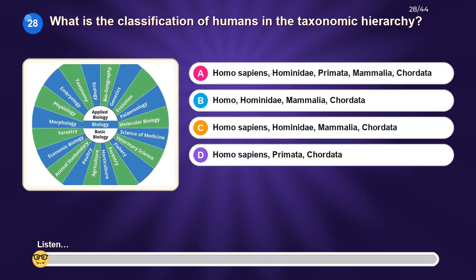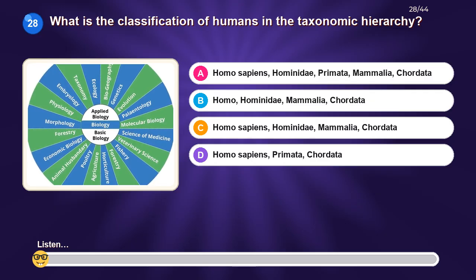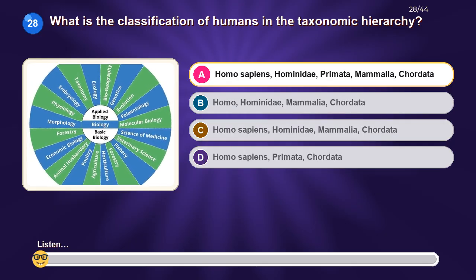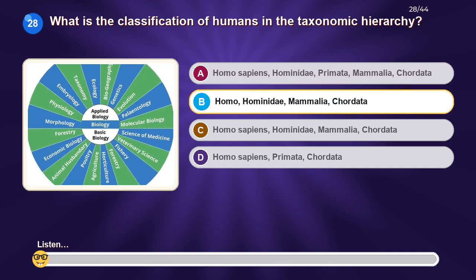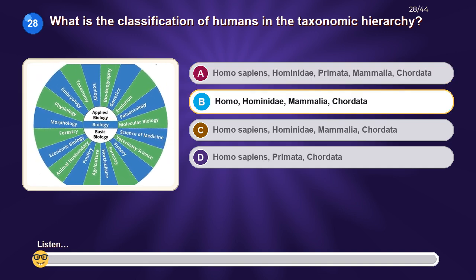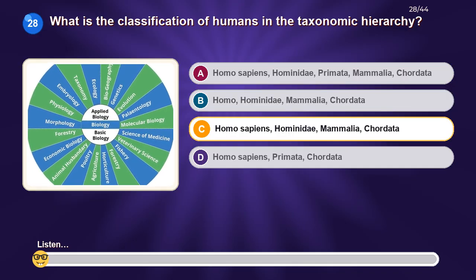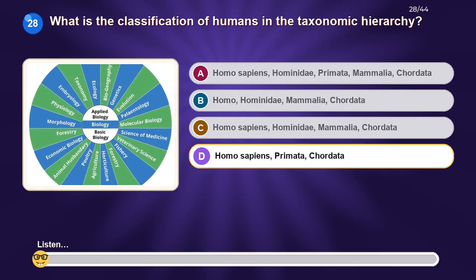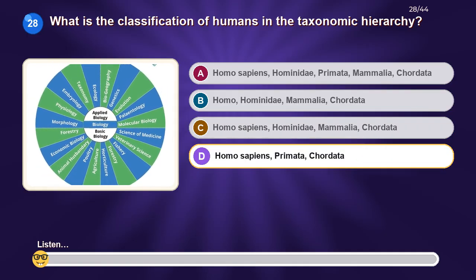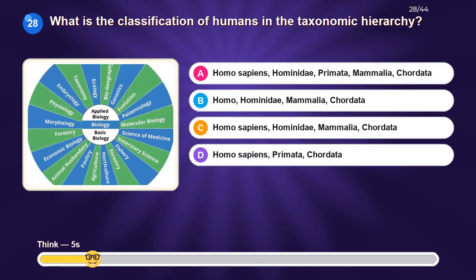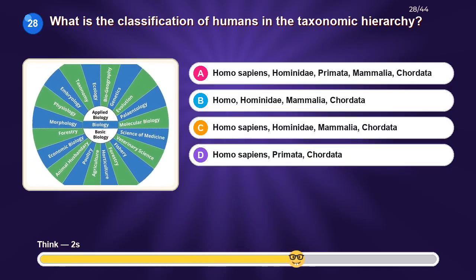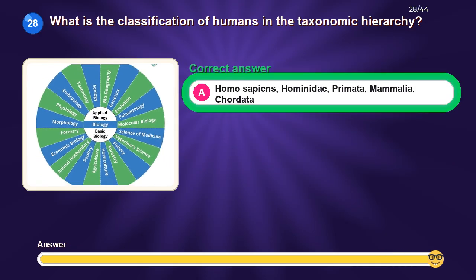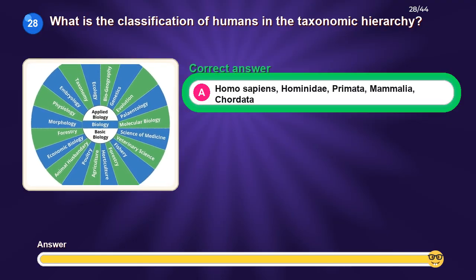What is the classification of humans in the taxonomic hierarchy? Option A, Homo sapiens, Hominidae, Primata, Mammalia, Chordata. Option B, Homo, Hominidae, Mammalia, Chordata. Option C, Homo sapiens, Hominidae, Mammalia, Chordata. Option D, Homo sapiens, Primata, Chordata. The correct answer is Homo sapiens, Hominidae, Primata, Mammalia, Chordata.